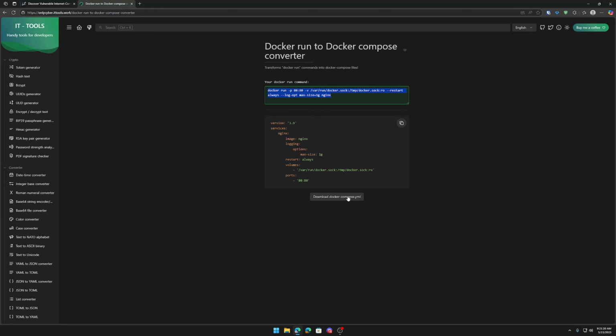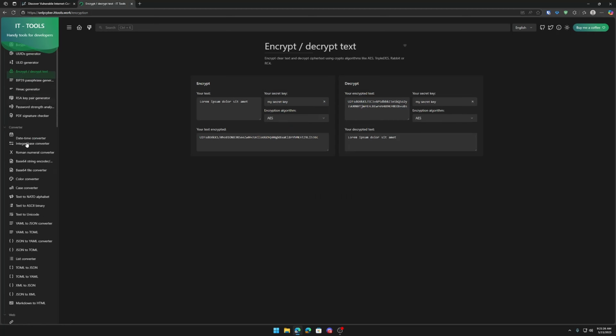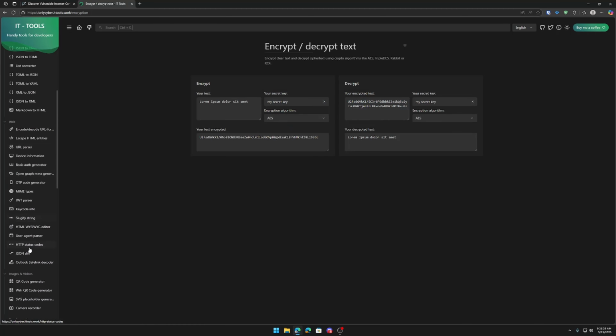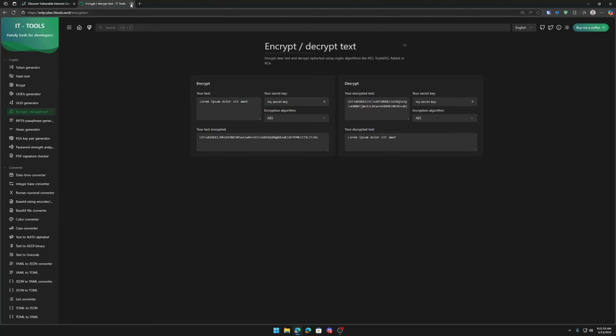You can download it like this, which basically just copies it. I would just recommend hitting the copy to clipboard, but you can just scroll through here. There are about 1,000 things in this, so feel free to use that at any time. I found it personally very helpful in tons of different situations.